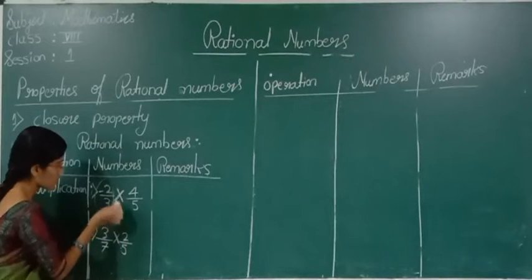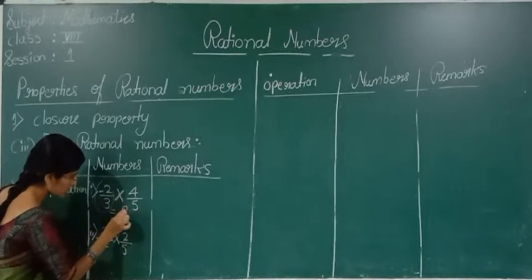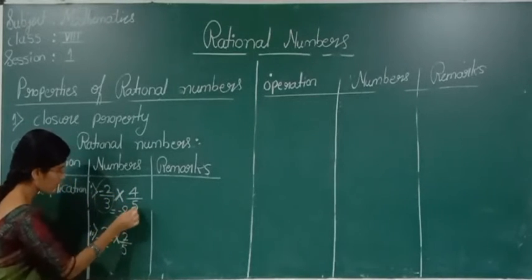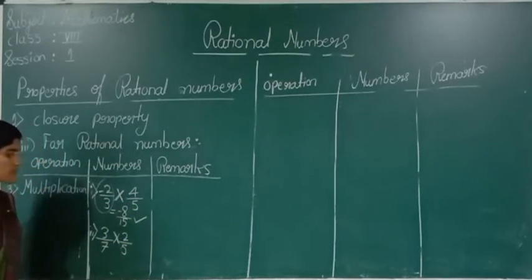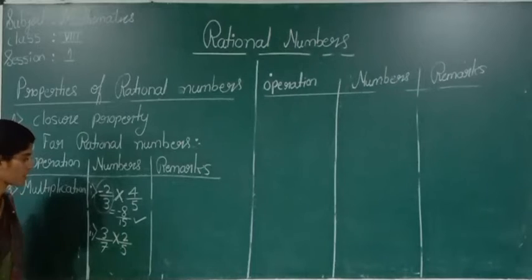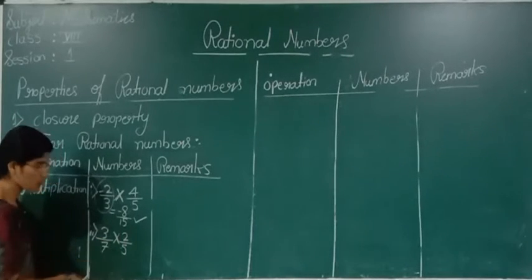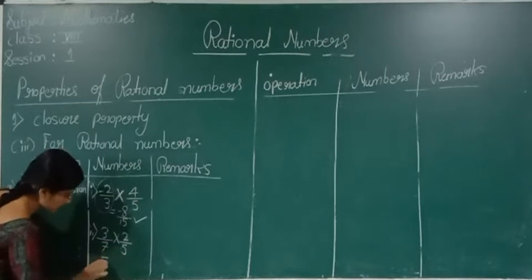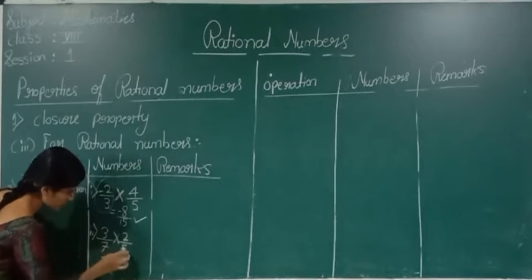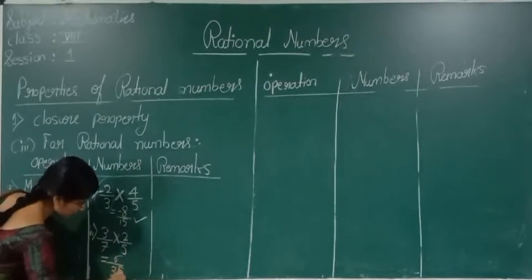See here, 4 2s are 8, minus 8 by 5 3s are 15, minus 8 by 15 is a rational number. Now we will see one more example. 3 by 7 into 2 by 5. 3 2s are 6, 7 5s are 35.